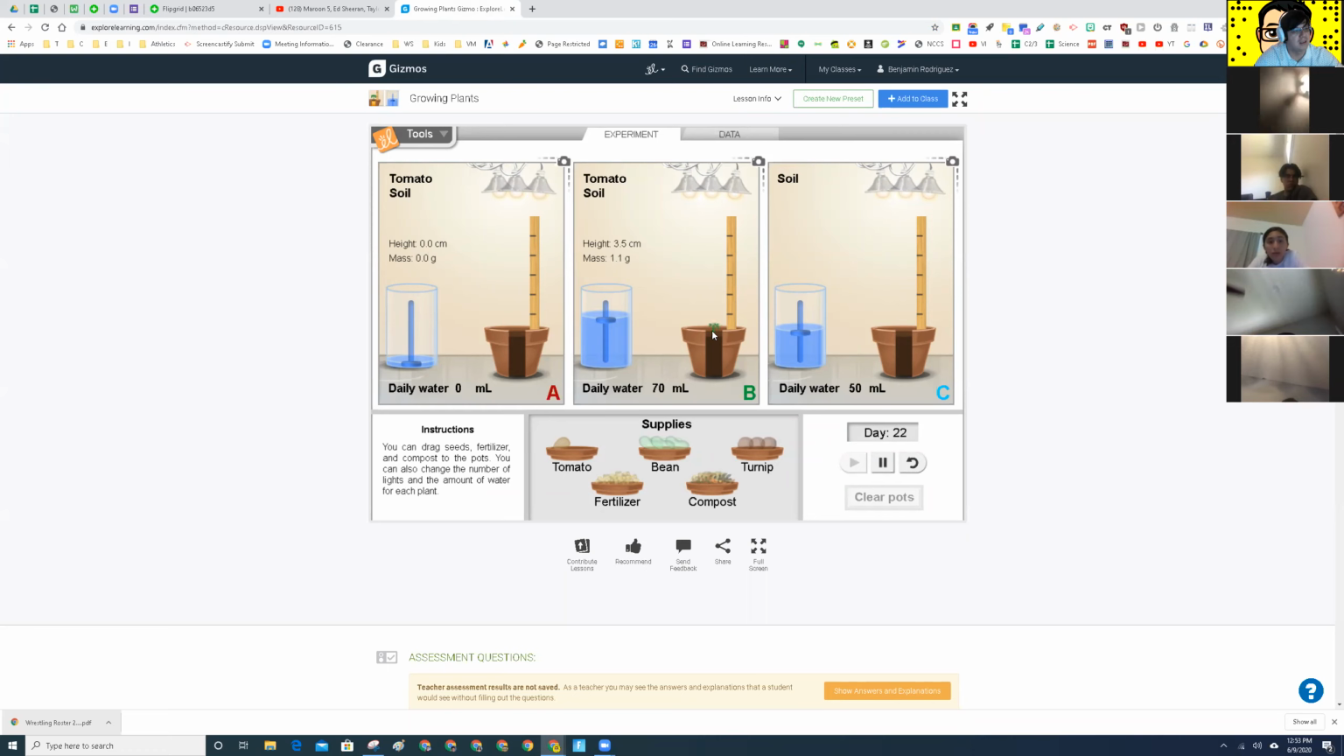What is happening to the plant in group B? It's growing. And what's happening to the plant in group A? It's not growing. Because what is group A? What is the plant not getting here? Water. Water, exactly, right? And so you guys need to understand this concept of how to design an experiment. Exactly.